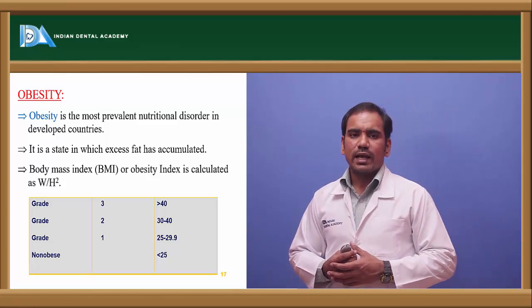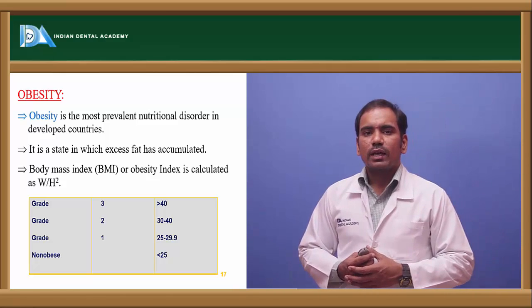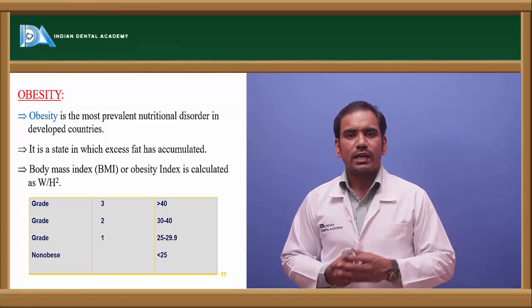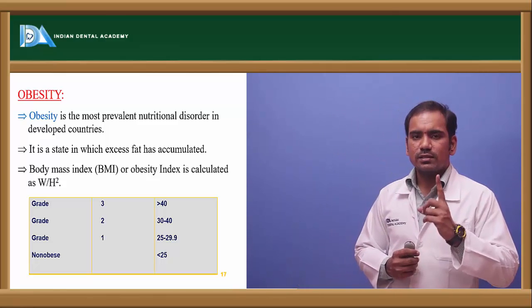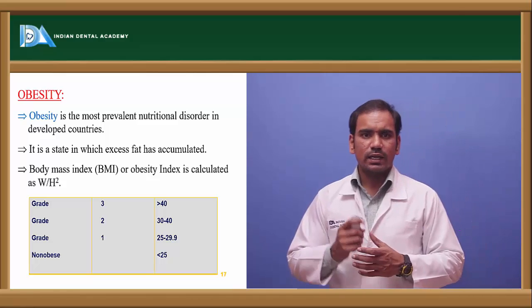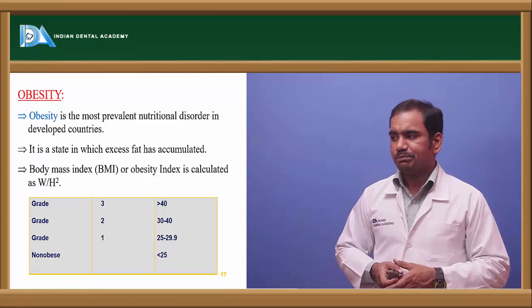Whenever the excess amount of fat is deposited in the body, it leads to an increased number of adipocytes and increased size of the adipocytes. So there is an increased number and increased size of adipocytes in case of obesity.